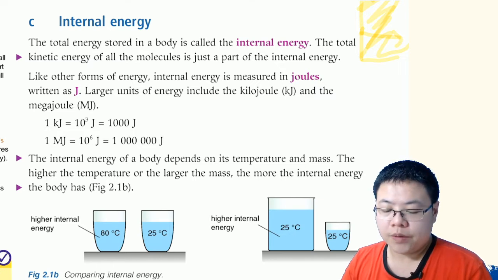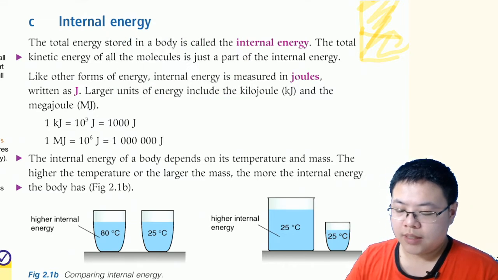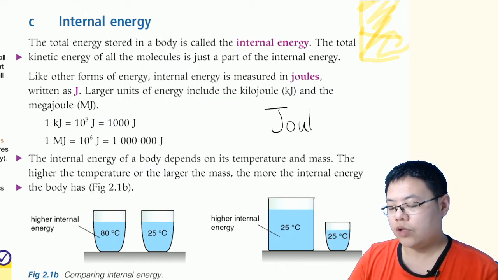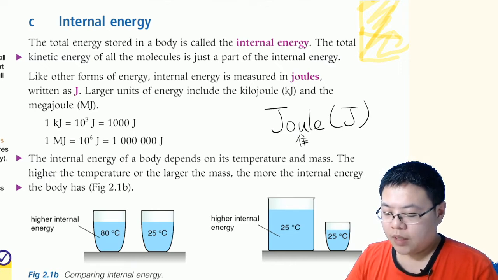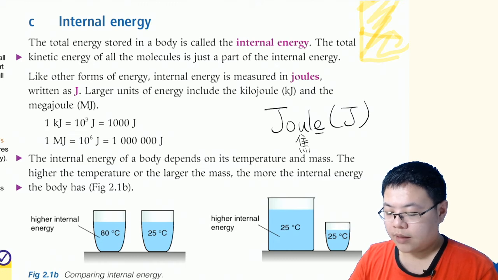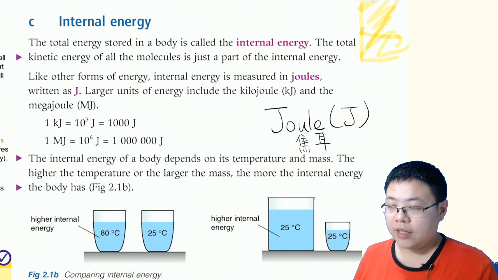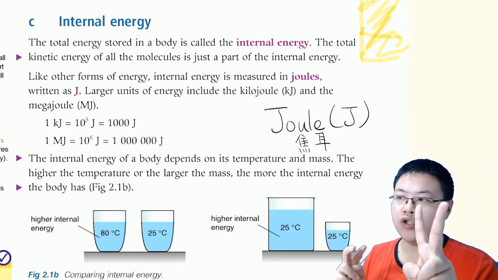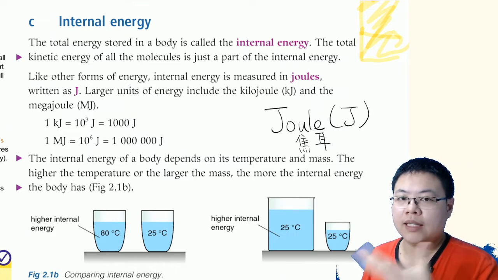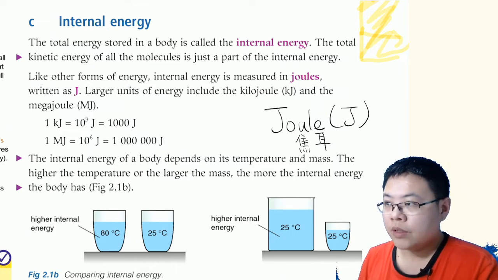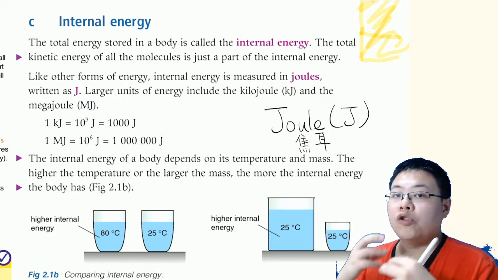The unit. Okay, when we are measuring energy, the unit of energy is Joule, and the symbol is J. Okay, 焦耳. Some of you play with toy guns, and they have different levels of energy. But if the energy level exceeds 2 joules, 2焦耳, then legally you cannot keep it because it is classified as a weapon. Okay, so you will have experience of energy level measured in joules.